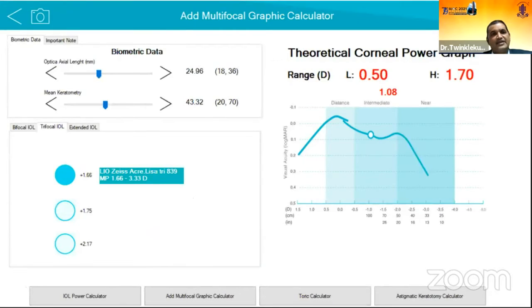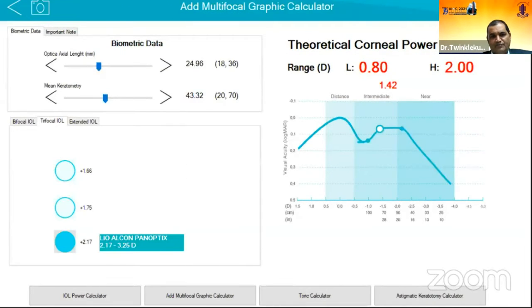And also it gives the presentation in different IOLs. What will be the biphasic curve for the distance, intermediate, near vision for every individual lens? Suppose it's a bifocal or a trifocal or extended IOL, all the commonly available lenses all over the world. According to the patient's requirement of distance dominance or near dominance, you can select it from this formula.